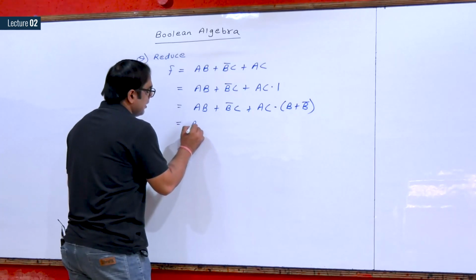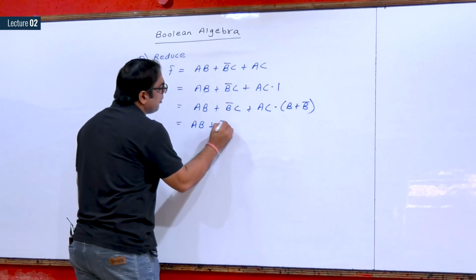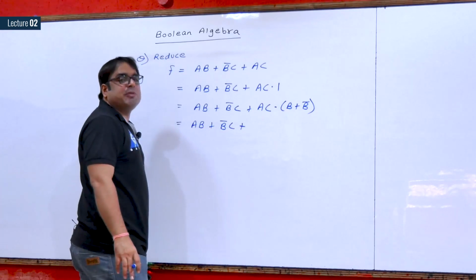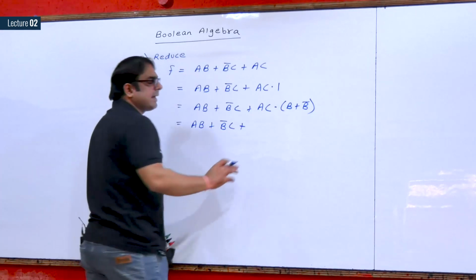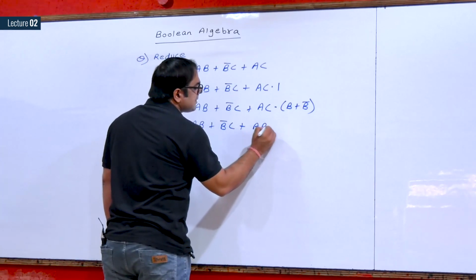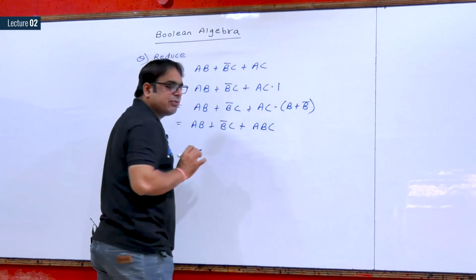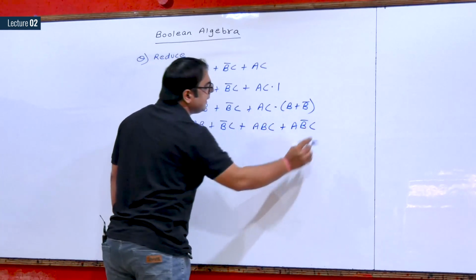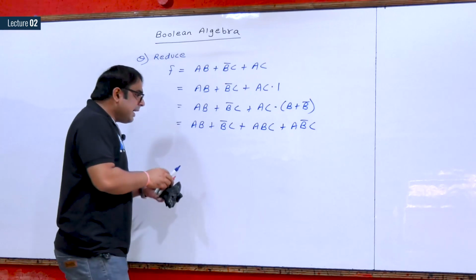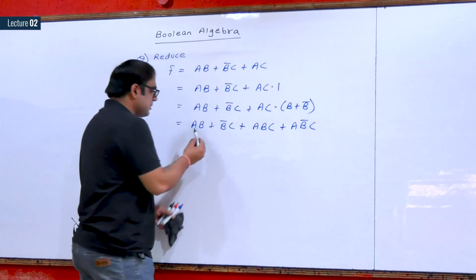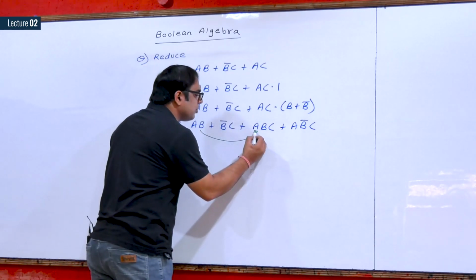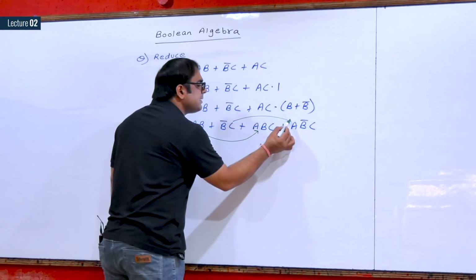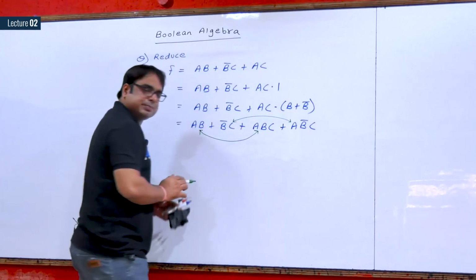Next step, AB plus B complement C plus AC times (B plus B complement). I will now use the distributive law, simply opening the brackets. So ABC, this B I have multiplied, and in the same way plus A B complement C. Next, if we notice, I can take AB common in both of them, and then I can take B complement C common in both these terms.